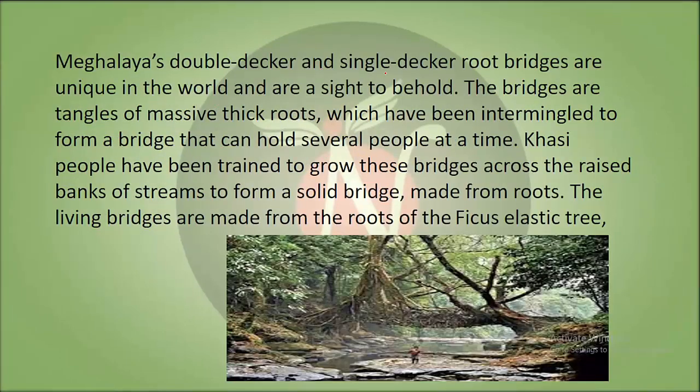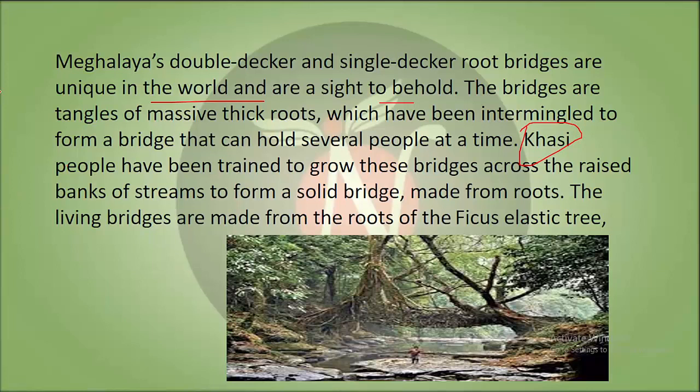Meghalaya's double-decker or single-decker root bridges are unique in the world and are a sight to behold. The bridges are tangles of massive thick roots which have been intermingled to form a bridge that can hold several people at a time. The Khasi people are the people who have been trained to grow these bridges across the rivers.